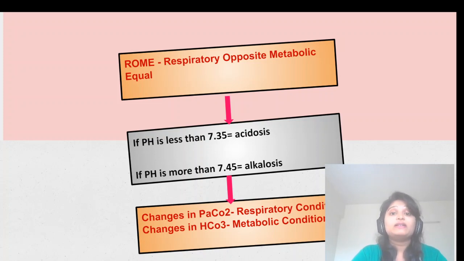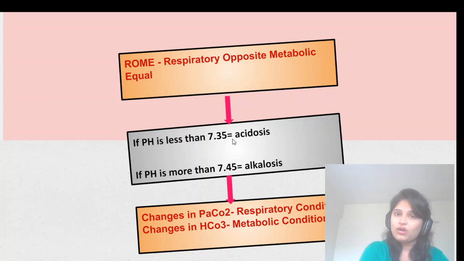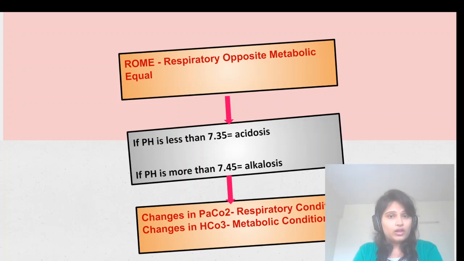Now, after getting the results of the ABG, you can read the values and identify the disorders. So first of all, what do you have to do? The first thing when reading the ABG is to check the pH level. If the pH is less than 7.35, that condition is called acidosis. If the pH is more than 7.45, that condition is called alkalosis. So now you know whether the condition is acidosis or alkalosis.